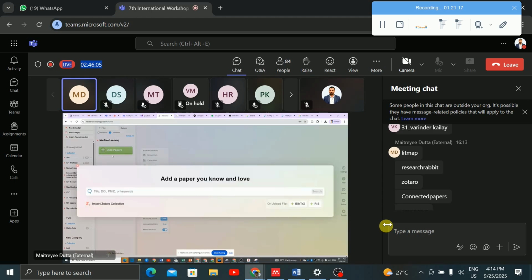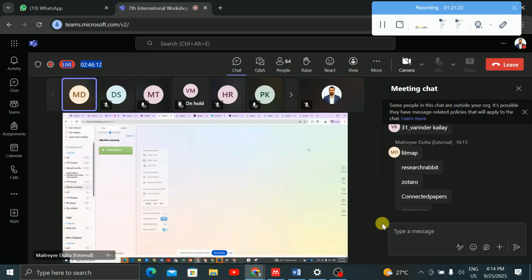Here you can add a number of papers, right? For example, you have the title, or you can add the paper. Let me just see, somewhere I have added some papers. Yes, so here in IoT protocol, I have added some papers, right? And similarly, you can go to network security and add some papers. Like this, you can add many papers in various types of collections, right?